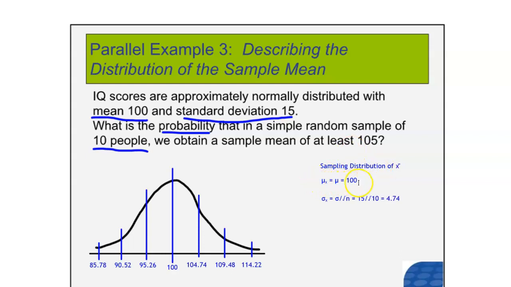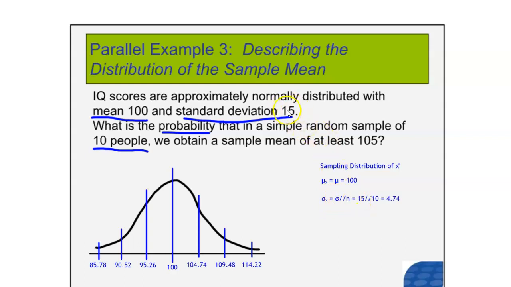I found the mean very easily by saying the mean of the sampling distribution of the sample mean is equal to the population mean, which is equal to 100. And the standard deviation of the sampling distribution of the sample mean is equal to the population standard deviation divided by the square root of n.